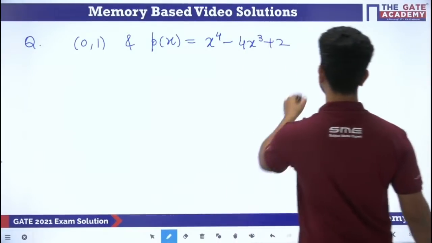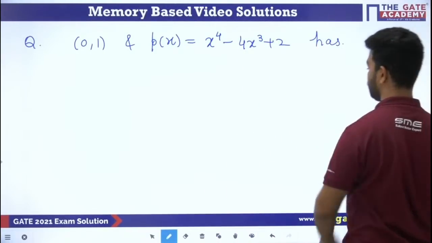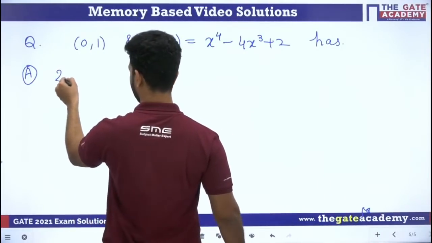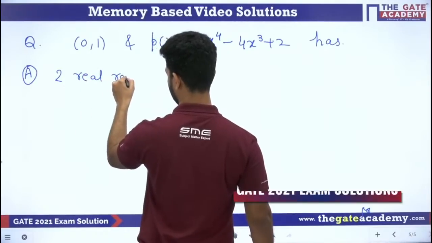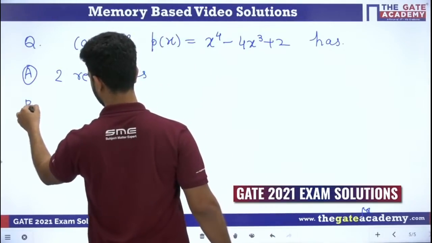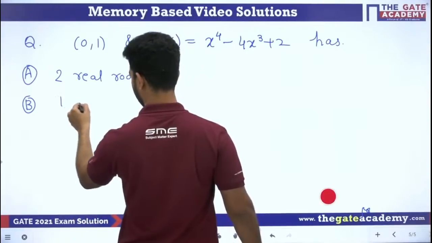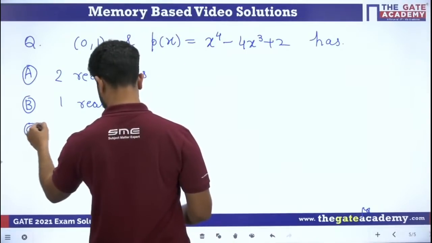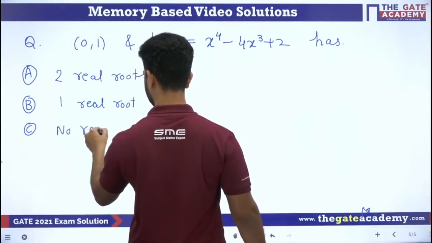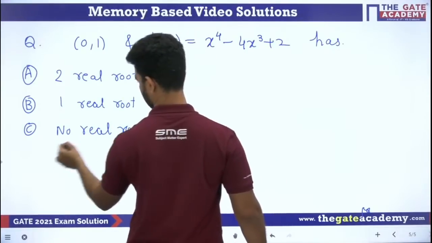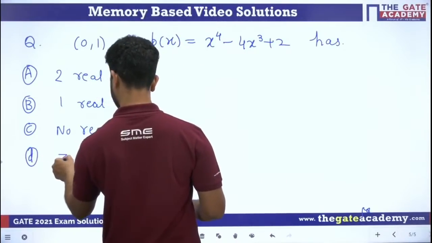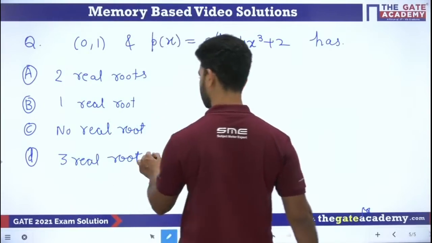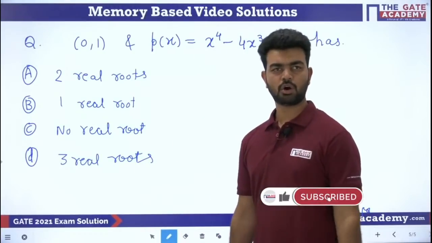Then they are saying that this polynomial has: a, 2 real roots; b, 1 real root; c, no real root; and d, 3 real roots. So tell me, how will you solve this question?